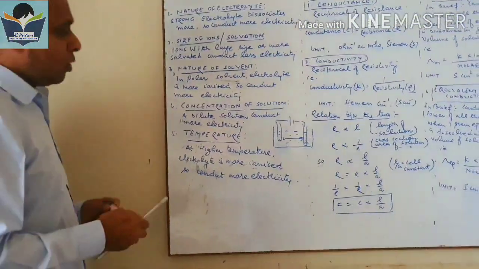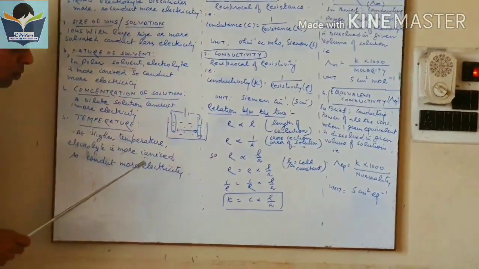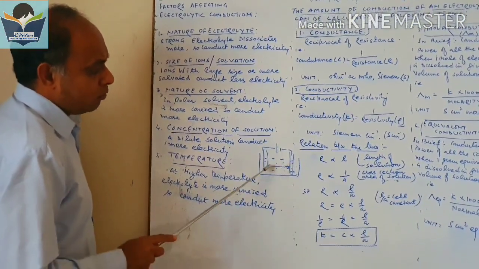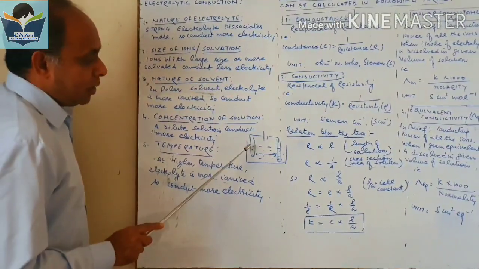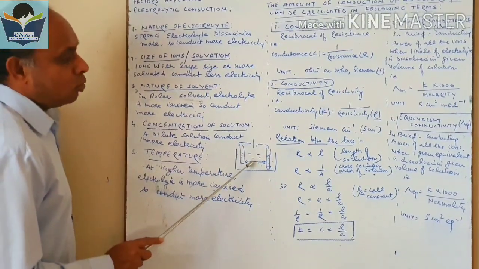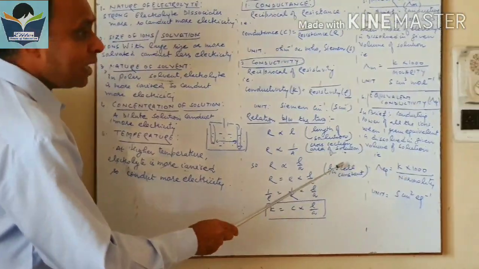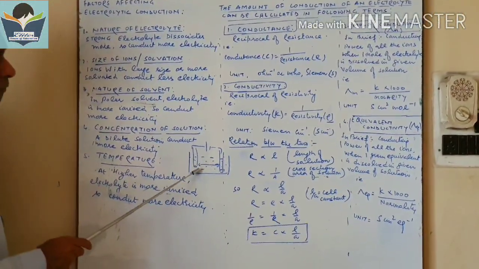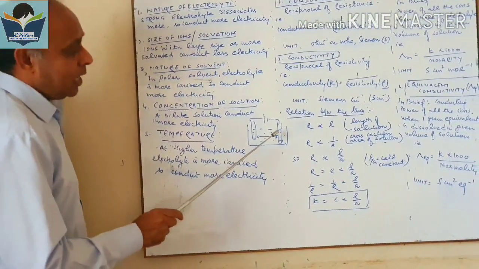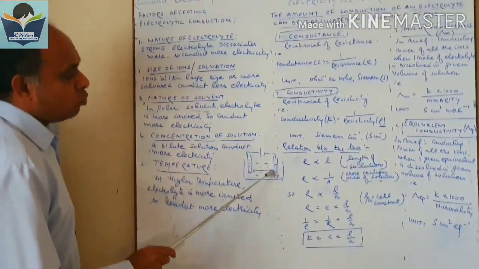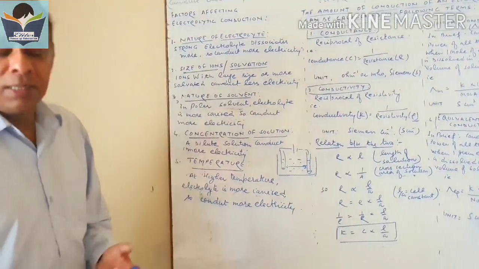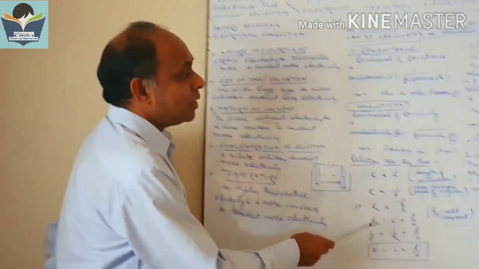And why do we call it a cell constant? Because in an electrolytic cell, the distance between the two metal rods remains constant, and the area of the metal rods dipped into the solution is also constant. That's why this is called cell constant. I repeat, for every electrolytic cell, the distance between the two metal rods remains constant, and the cross section area of the two metal rods remains the same. You change the solution, it doesn't matter, but the distance and cross section area remain the same.